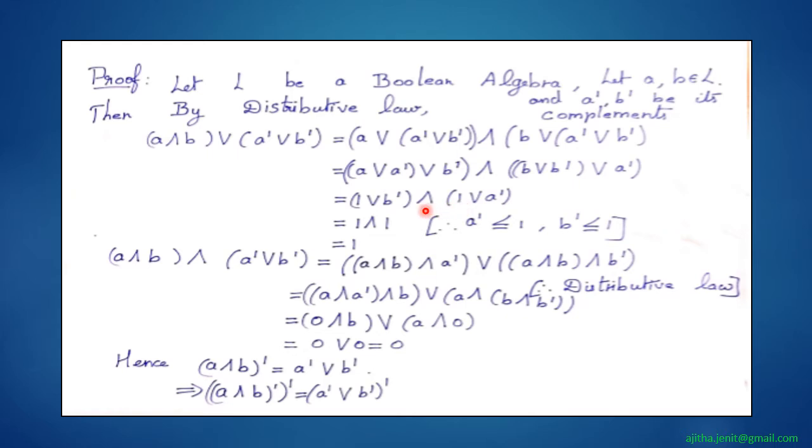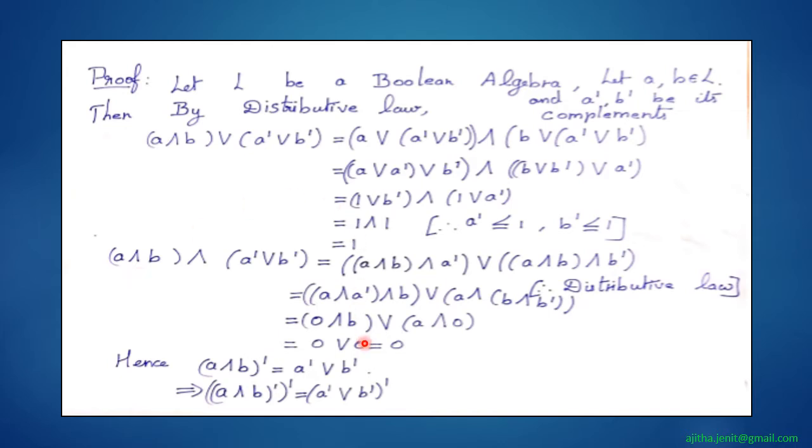And we have a theorem on equivalent conditions: if B dash is less than or equal to 1, then 1 join B dash is equal to 1. And finally this is equal to 1. And by the same process, if you find (A meet B) meet (A dash join B dash), you will get 0.